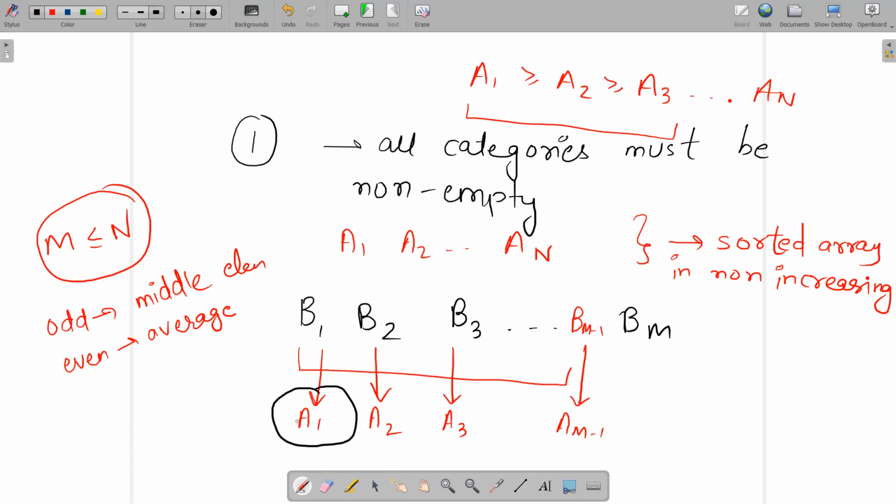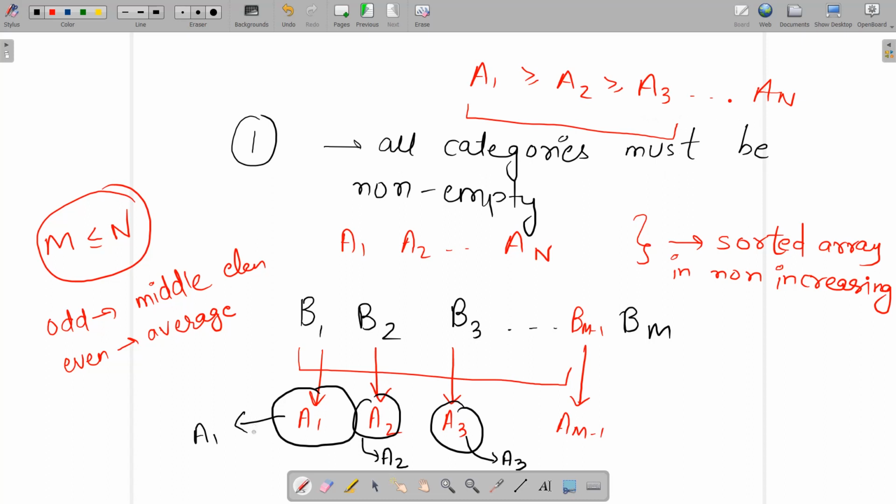If I assign only one region to this category, and that region has the maximum number of participants, then the median will always come out to be a1, and for this set the median will be a2, and for this one a3. Note that a1, a2, and a3 are sorted in non-increasing order.